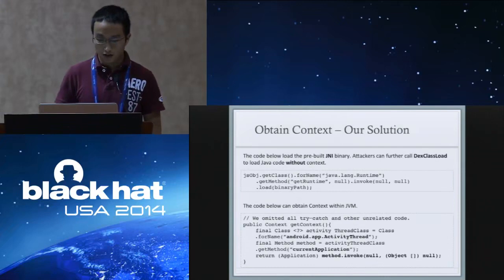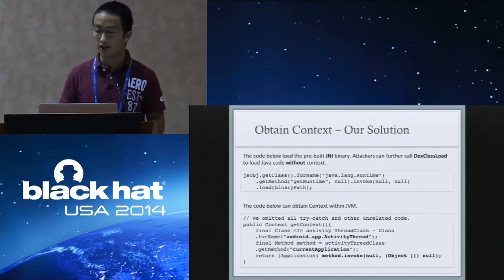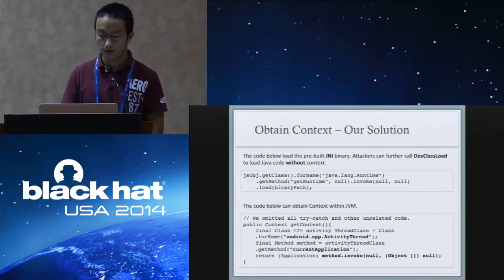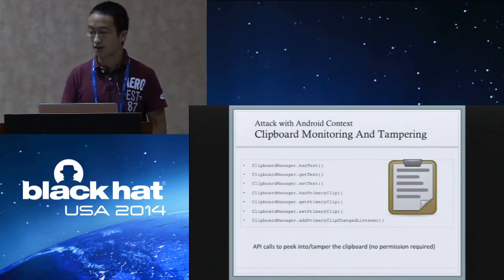We use the JavaScript bridge loading method to load a JNI binary into the JVM. In this way, we can both obtain the context and obtain a Java environment to register Java callbacks. With Android context, we still need more tricks to do both powerful and stealthy attacks.